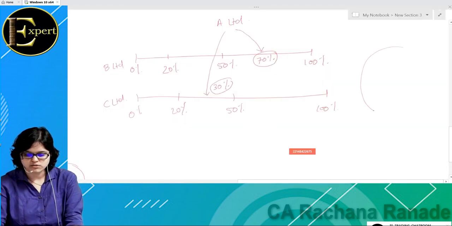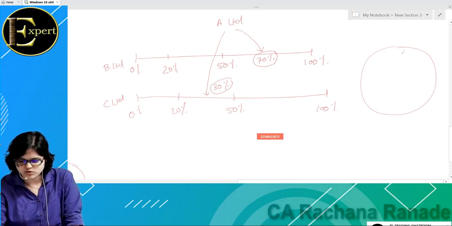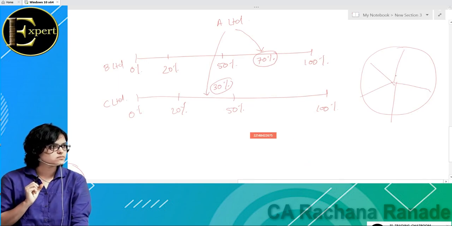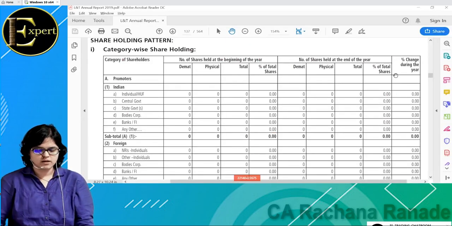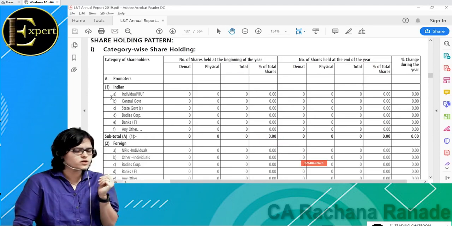Okay, so what is the shareholding pattern? Promoters are whom? One who start the company, the owners. Now you can see how many Indian promoters are holding in L&T? 0. How many foreign promoters? Here also it is 0. What is going on?